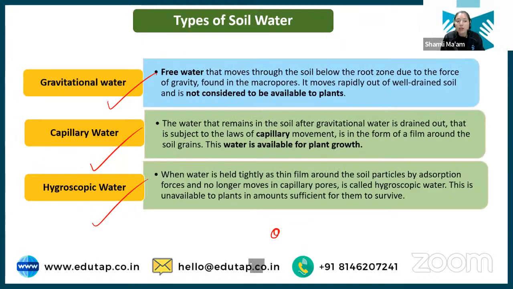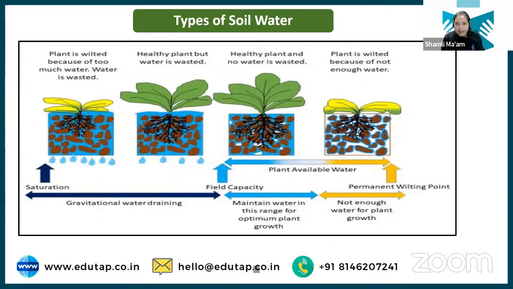So we need to reapply the water after the capillary water has been degraded by the plant. At the saturation condition, the plant root will not be able to respire, so it will die. So it should be very clear in the mind that we need to maintain the ratio of water filled pore space and the air filled pore space for the healthy growth of the plant.